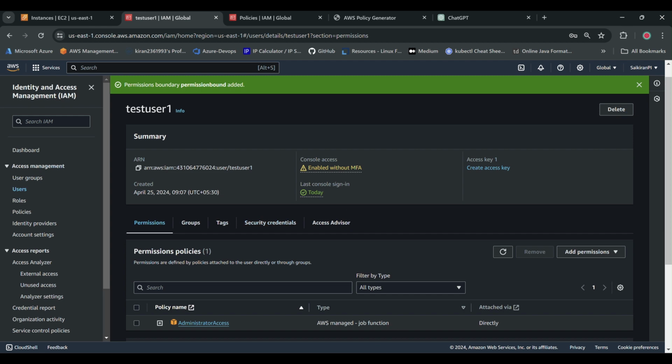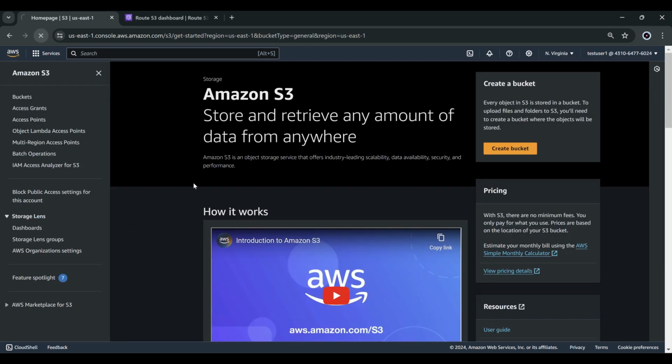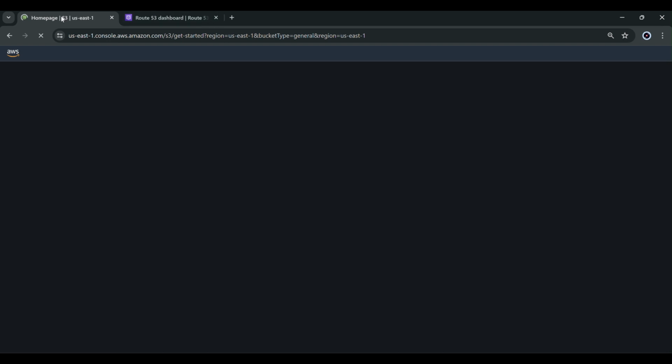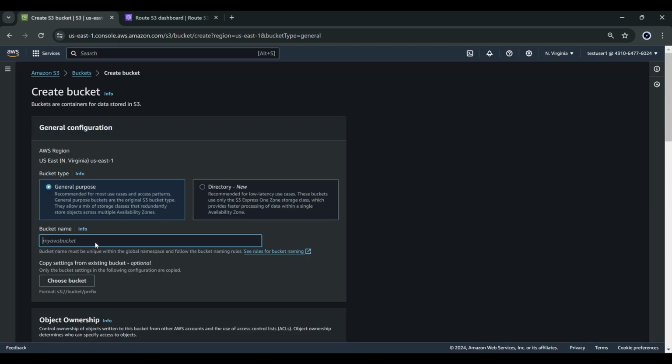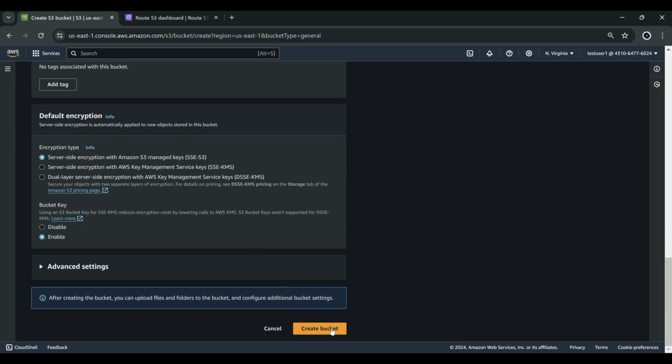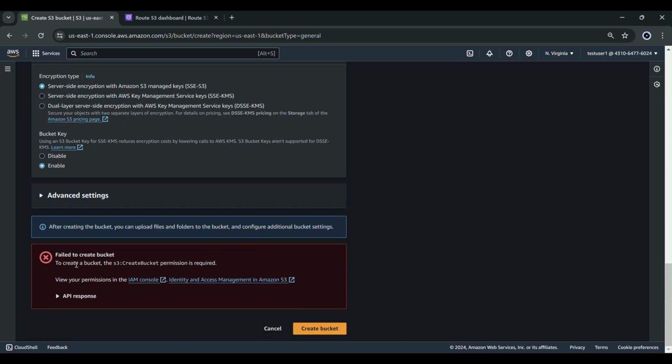A new boundary has been set to that user, and if I refresh and create a bucket, see what error it will throw. Create bucket failed because permission is denied.